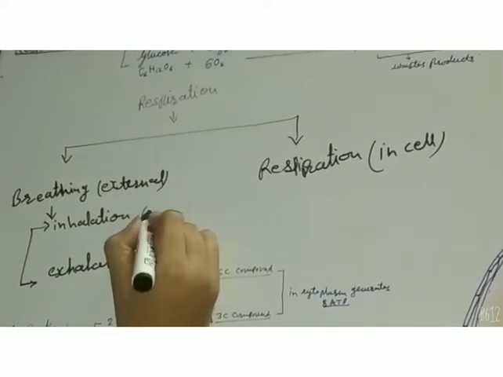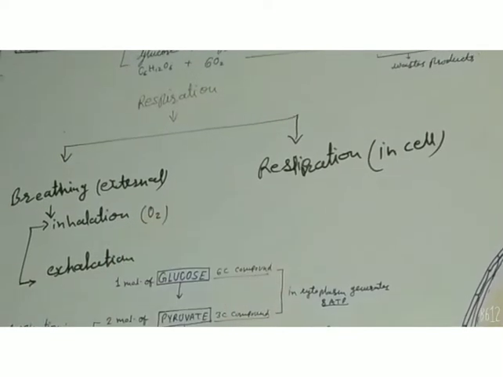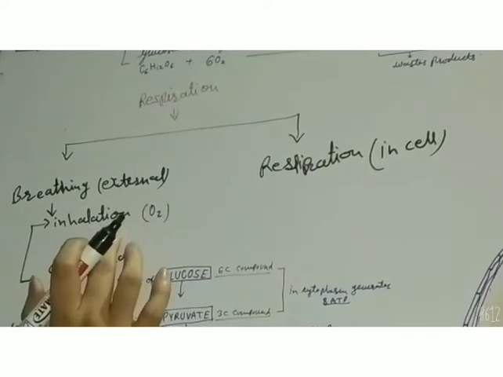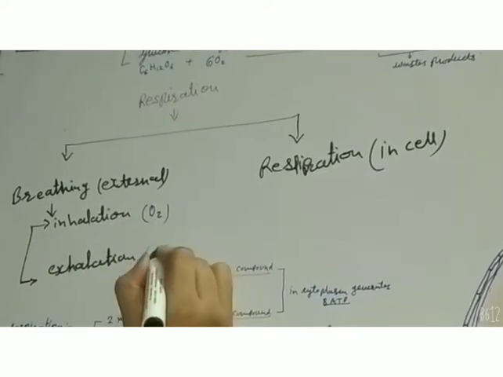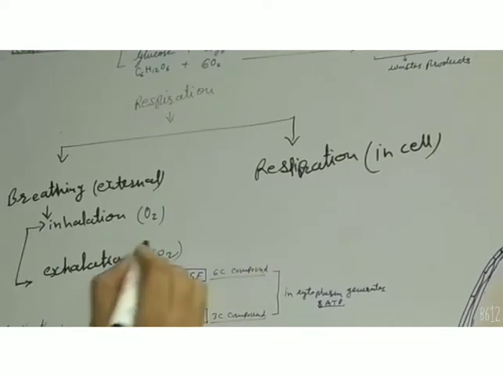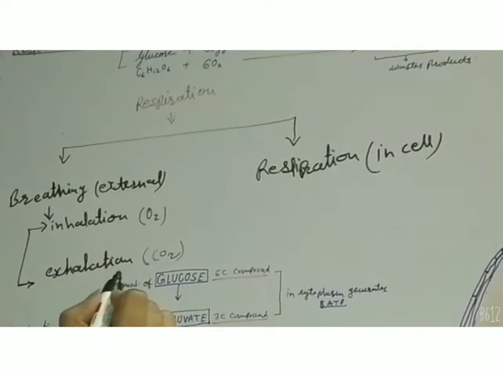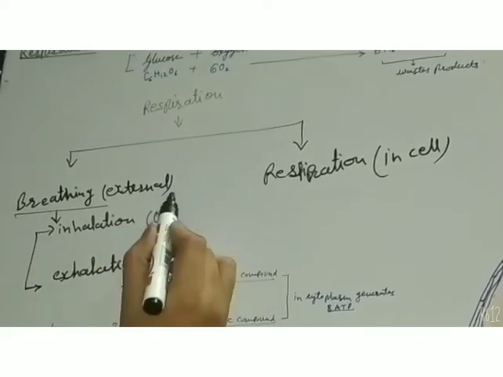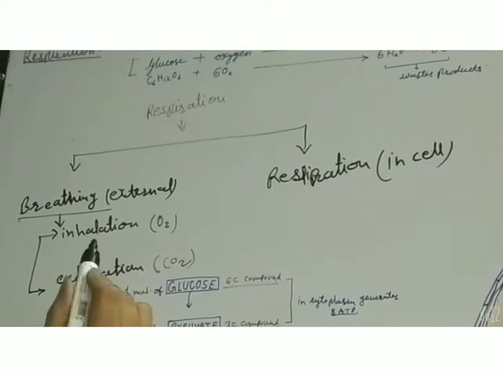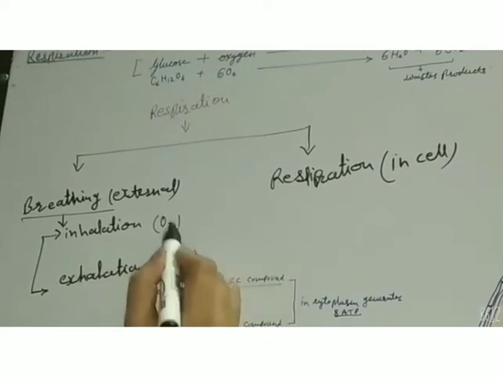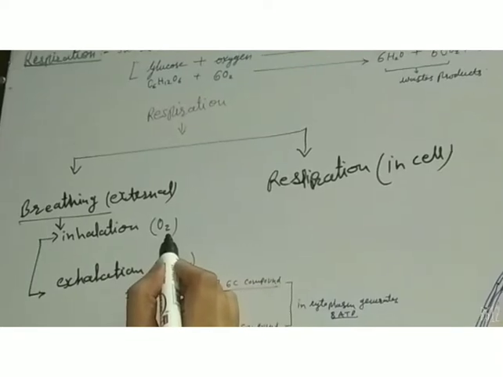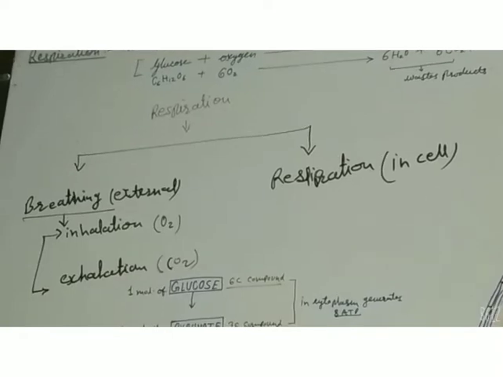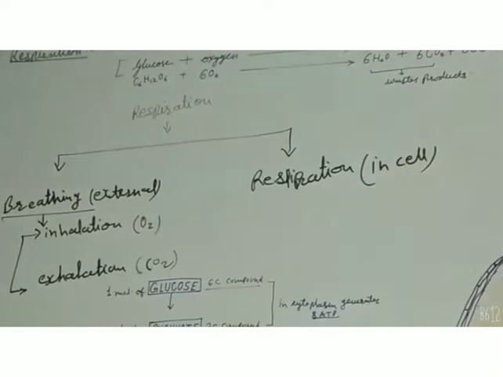When oxygen is taken into the body, the process is called inhalation. And when carbon dioxide is released out, the process is called exhalation. In this way, breathing is an external process in which only gaseous exchange takes place. The body takes in oxygen through the respiratory system and releases the carbon dioxide which is produced due to the oxidation of food.